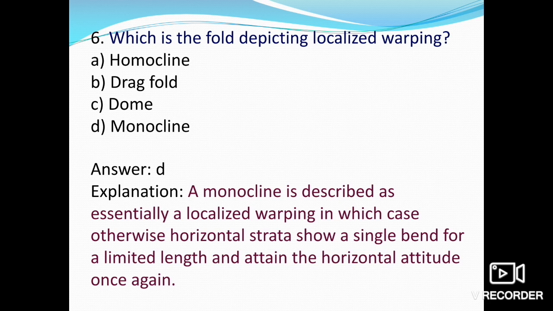So monocline is described as essentially a localized warping, in which otherwise horizontal strata show a single bend for a limited length and attain the horizontal attitude once again. A local warping in the horizontal strata is called the monocline. Warping means bending, or we can generally call it a twisting process.